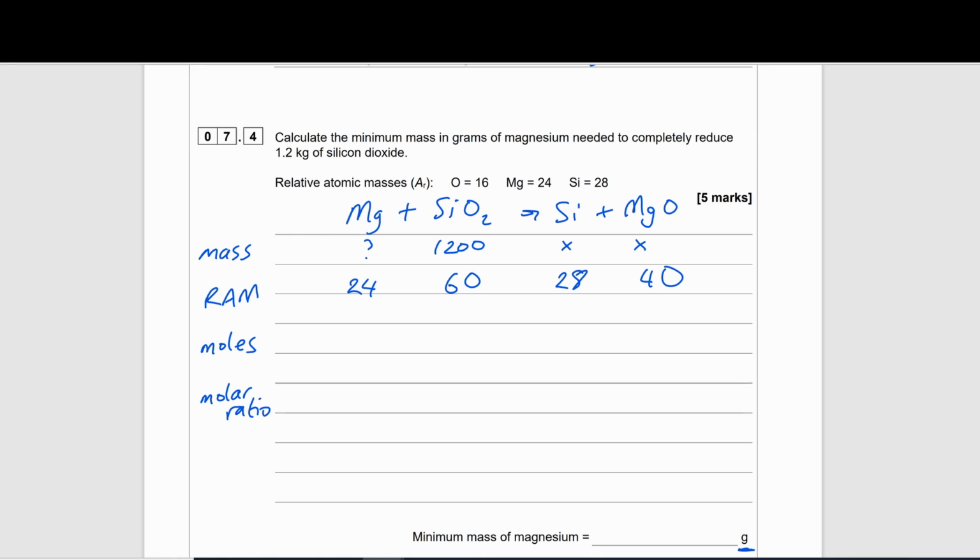Okay, I'm now able to find the moles of the substance which I have the mass and the RAM for, because number of moles is equal to mass over molar mass. So for silicon dioxide, I've got the mass 1,200, the RAM which is 60, so 1,200 divided by 60 should give us 20.